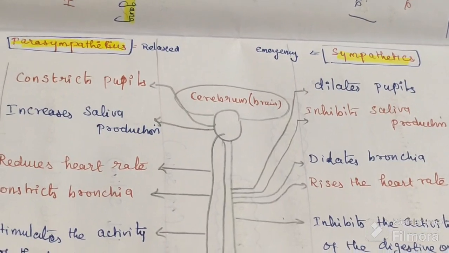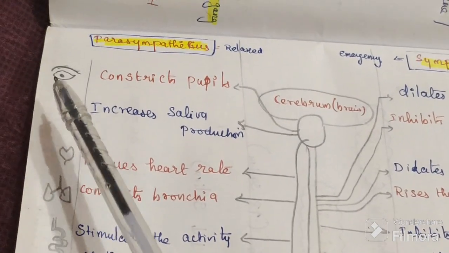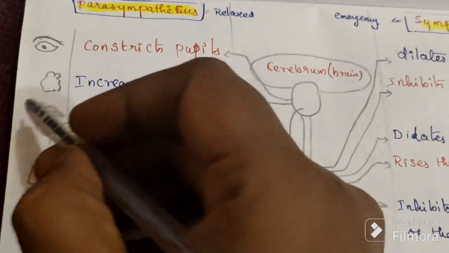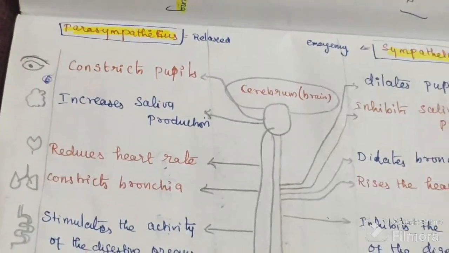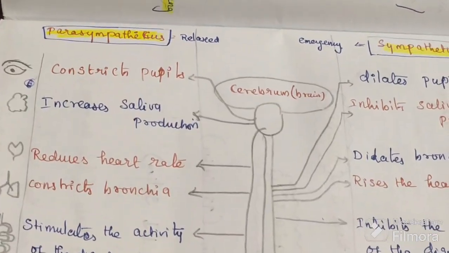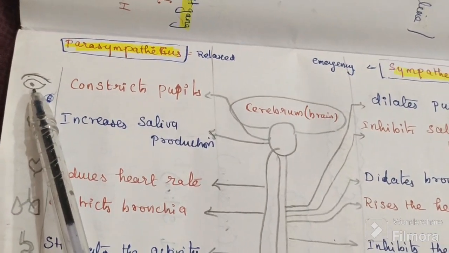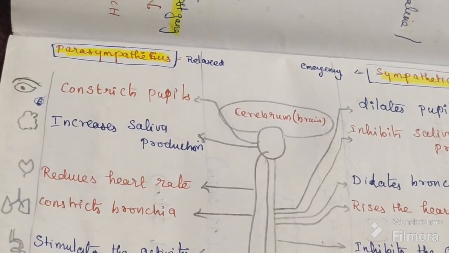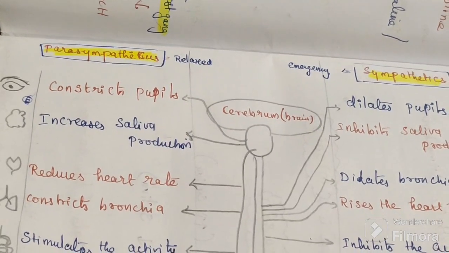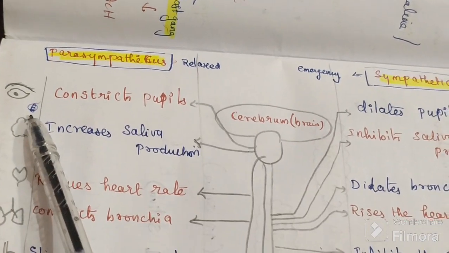Now for example, whenever we are relaxed, we don't want our pupil to be too much open. Normally it is like this, small vision only. It is miosis. In the pupil there is miosis, but whenever there is a lion, I want to increase my vision.